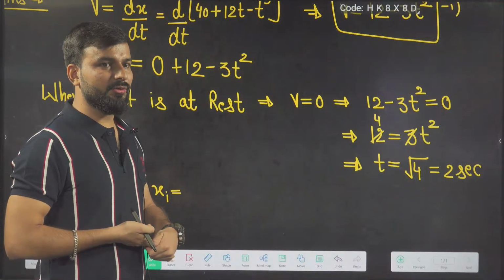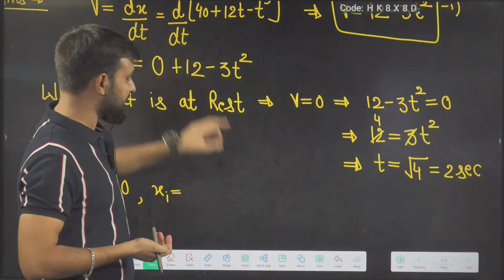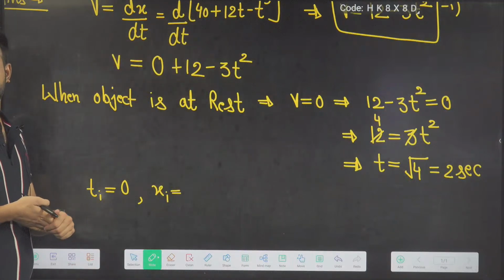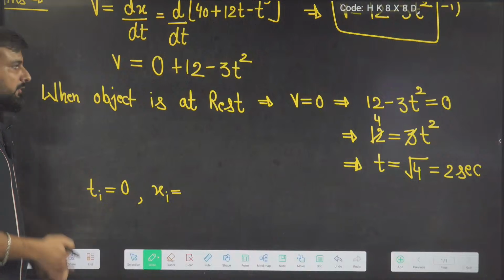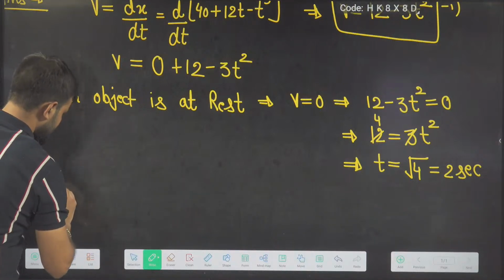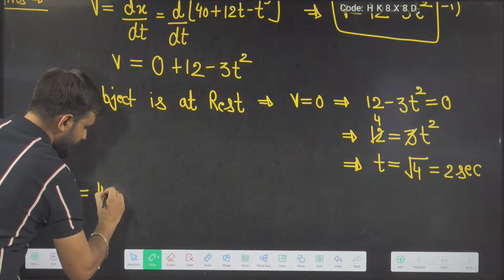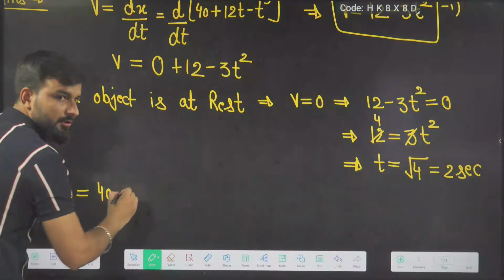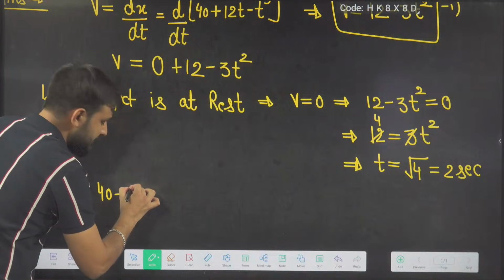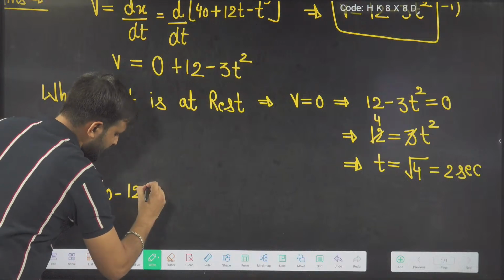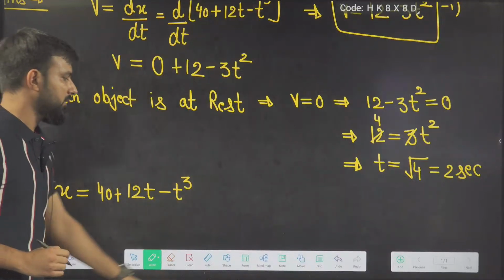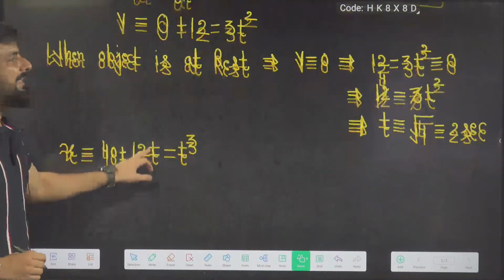Put t initial 0 in x. The value of x is 40 plus 12t minus t cube.